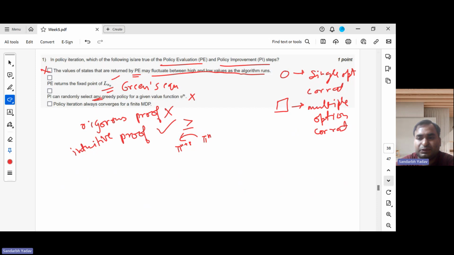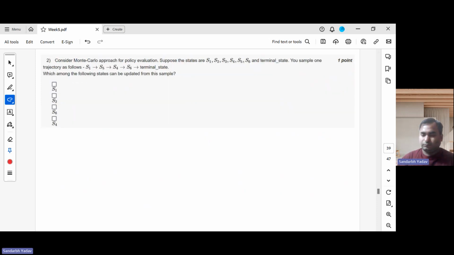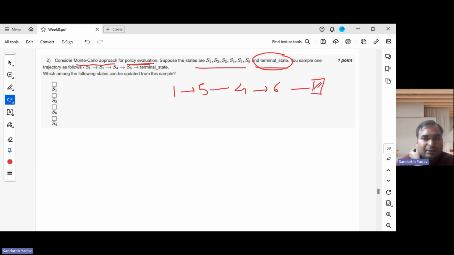Now I'll move to the next question, which corresponds to the Monte Carlo approach for policy evaluation. Suppose the states are S1, S2, S3, S4, S5, and S6. These are the six states, and a terminal state is also there. They denote it by terminal underscore state, and you sample one trajectory as follows. This is our trajectory. We are moving from 1 to 5 to 4 to 6 to some terminal state.